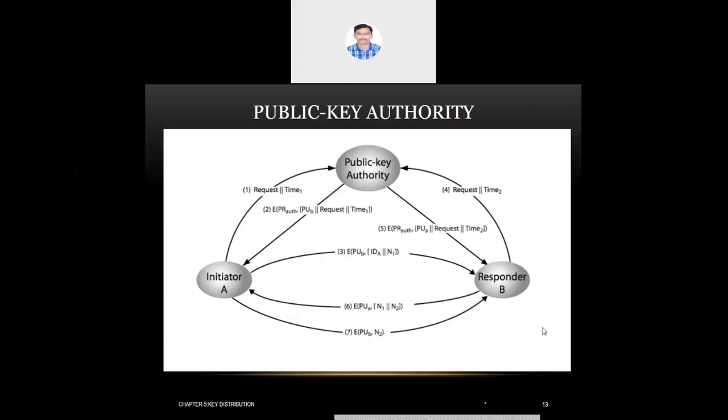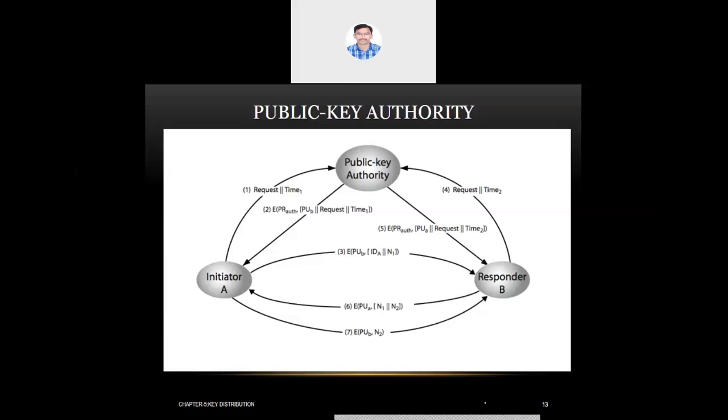Now, what are the disadvantages here? What is the drawback we can find? There's no drawback as far as security and secrecy are concerned, but the drawback we can identify is the processing time. The processing time is much higher. Suppose two nodes want to communicate with each other. They first need to request the other's public key from the public key authority, and they need to wait until they get a response from the public key authority.